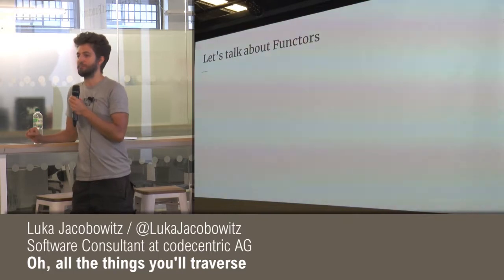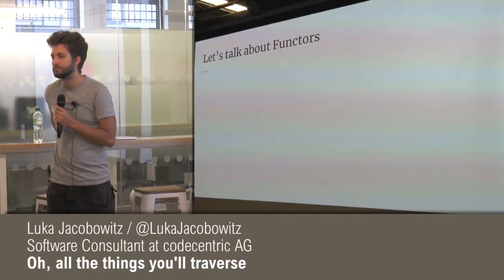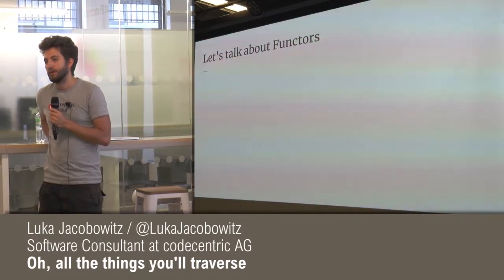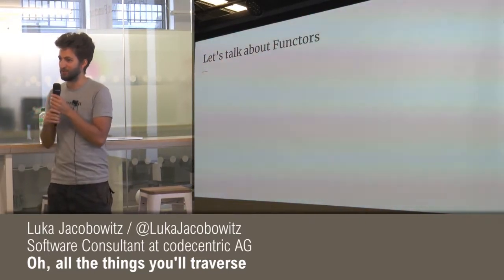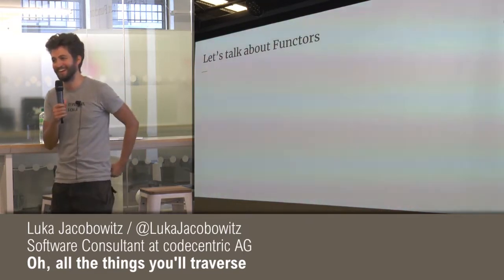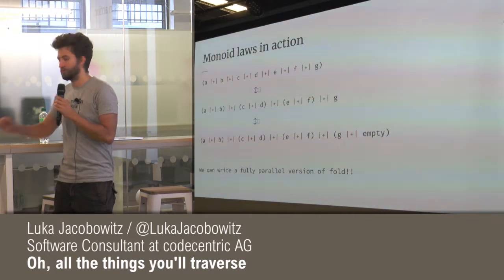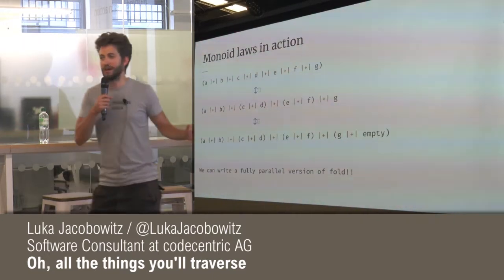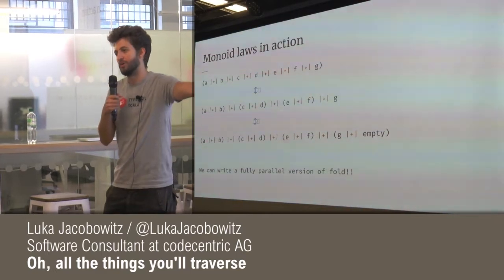Any questions up till here? Yes? Actually, a semigroup would be sufficient for the product, right? It depends. So semigroup, yes, of course, you're spoiling it again, but the problem with semigroup is that sometimes you need to fill up empty values.